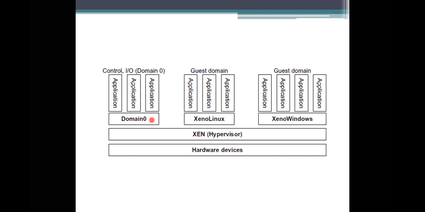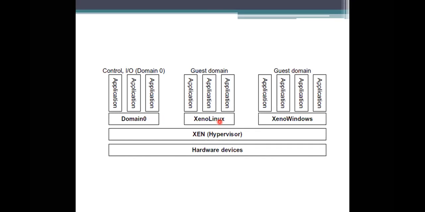What is this domain doing? It has control over the IO and the memory spaces, and also the IO devices, but it is not maintaining any device drivers here. Who is looking after all these things? Underneath we have the hardware drivers, and in this we have the hypervisor. So domain 0 means the main system.